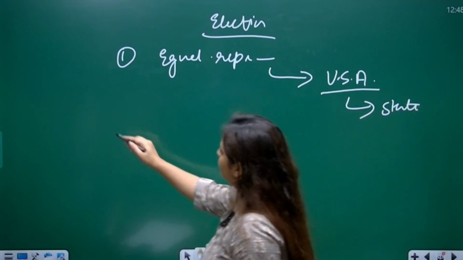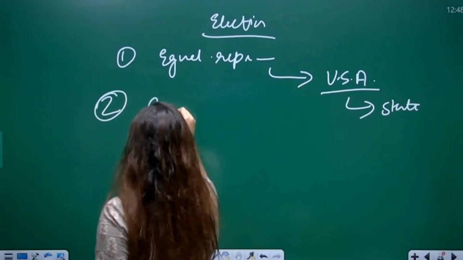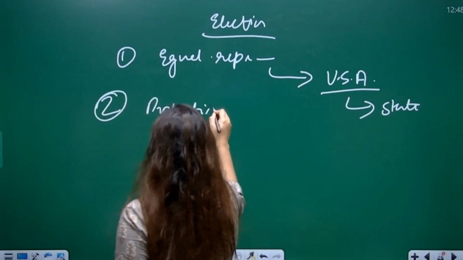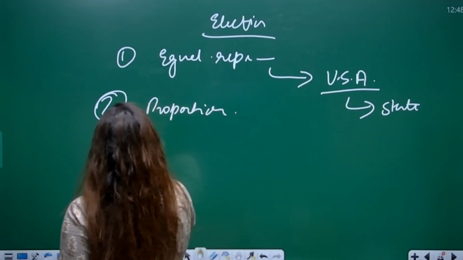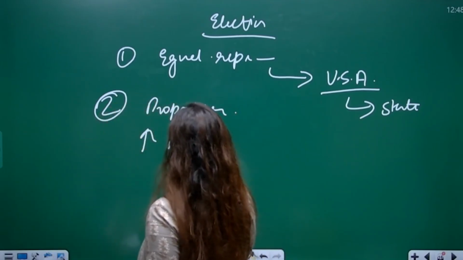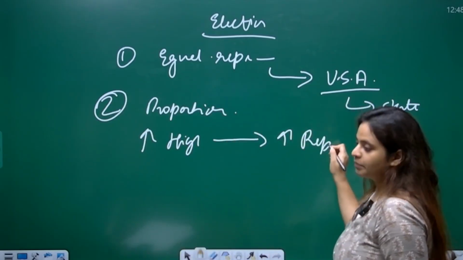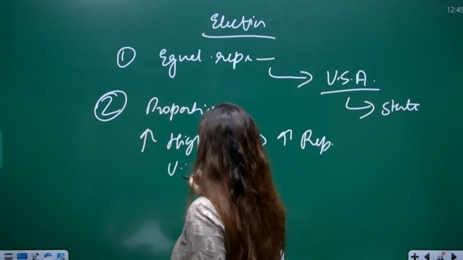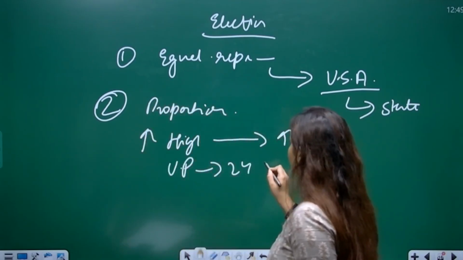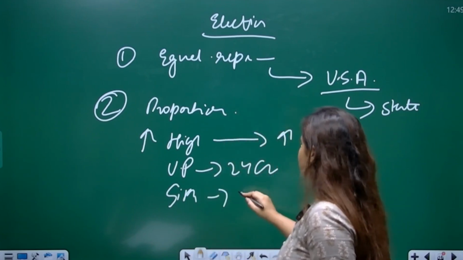The second case is that of proportional representation. It means that if the population is higher, the representation will be higher. For example, the population of Uttar Pradesh is 24 crores and the population of Sikkim is around 7 lakhs.